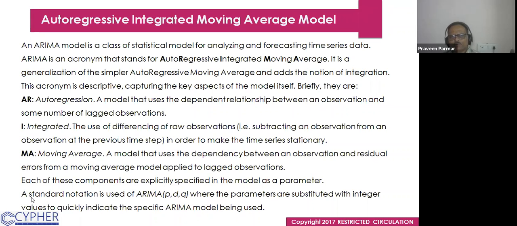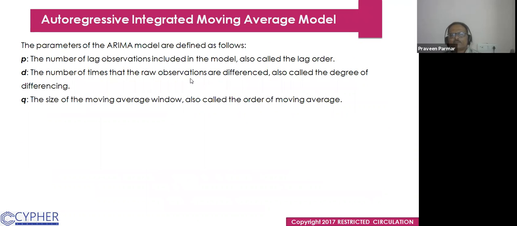Now I explain. The standard notation used for the ARIMA is p, d, q, where the parameters are substituted with integer values to quickly indicate the specific ARIMA model being used. So we will use here the integer values for p, d, and q. So I will now tell you what these parameters are.